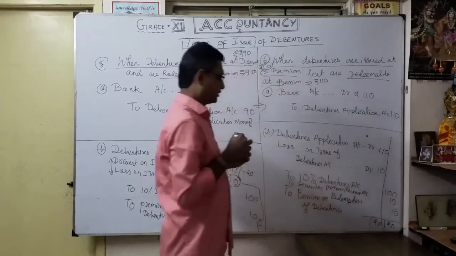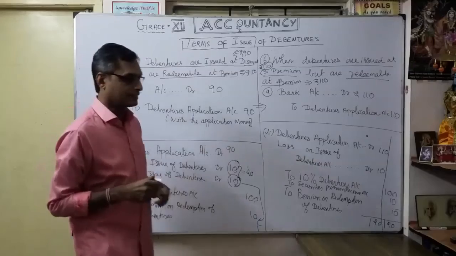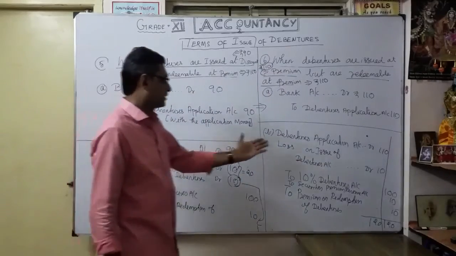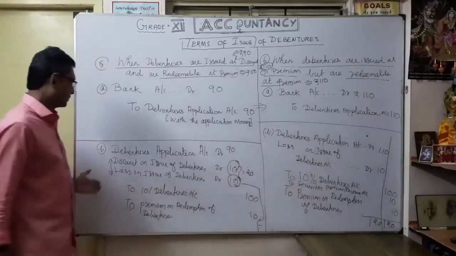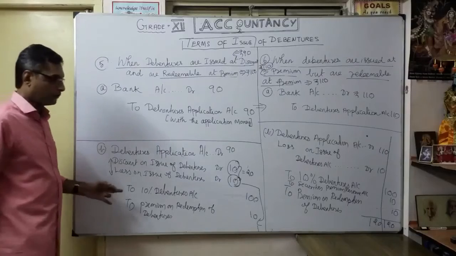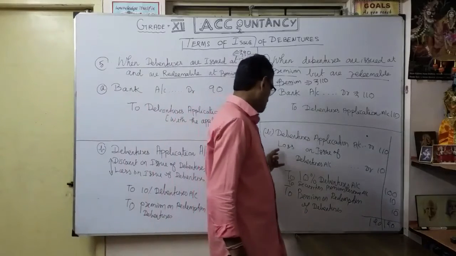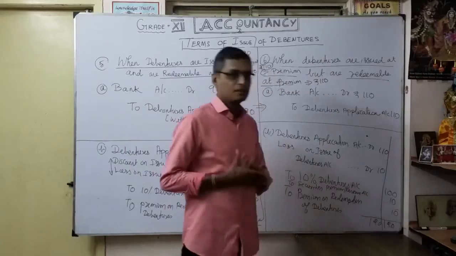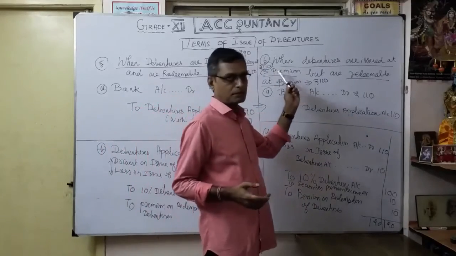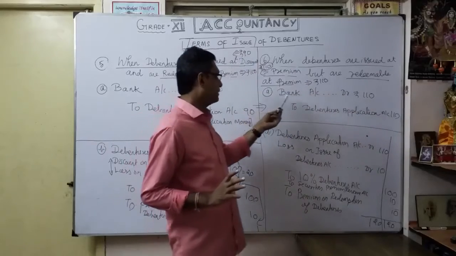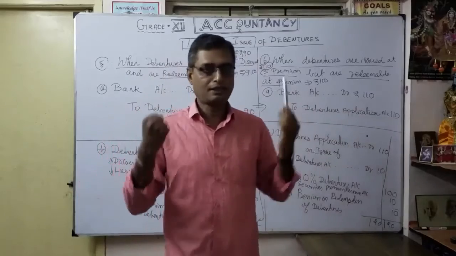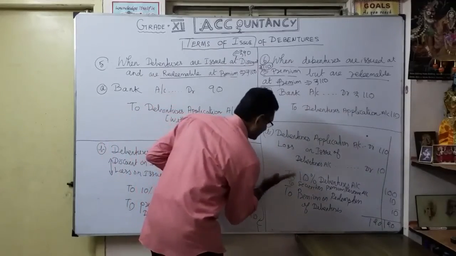Okay. So the sixth case is very interesting. Fifth and sixth, see, that's why the comparison. Same manner I am showing you. Here debit 3, credit 2. Here debit 2, credit 3. So how will the entry be? Here issued at premium, redeemable also at premium. So first entry, bank account debit to debentures application account, as issued at premium, how much you collected. So this is the second entry only.